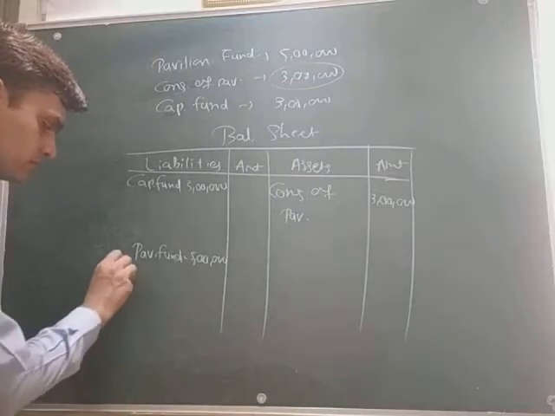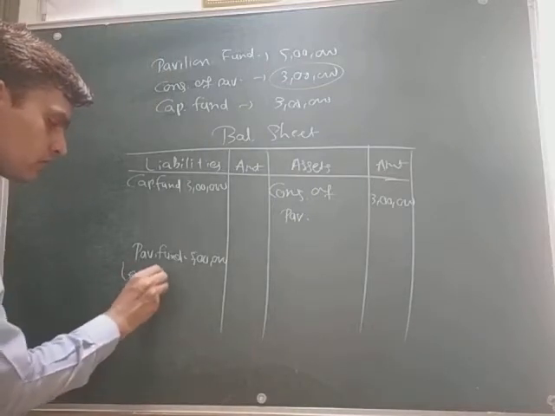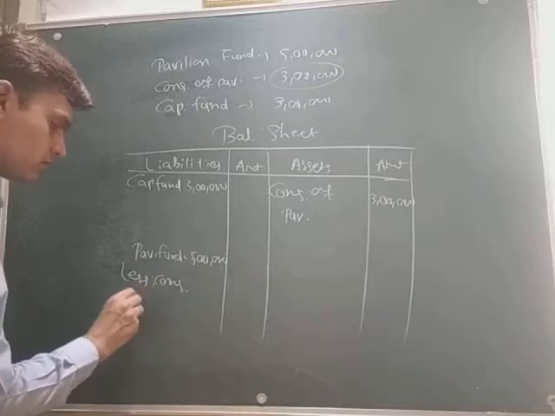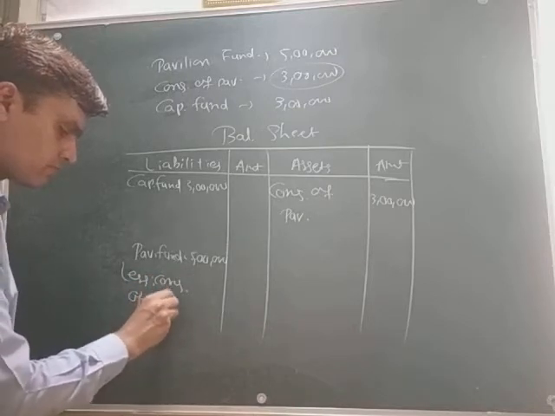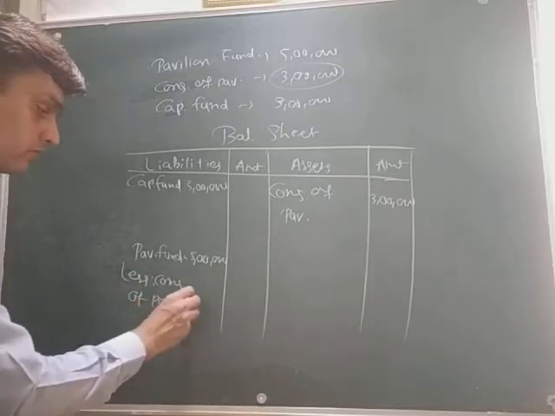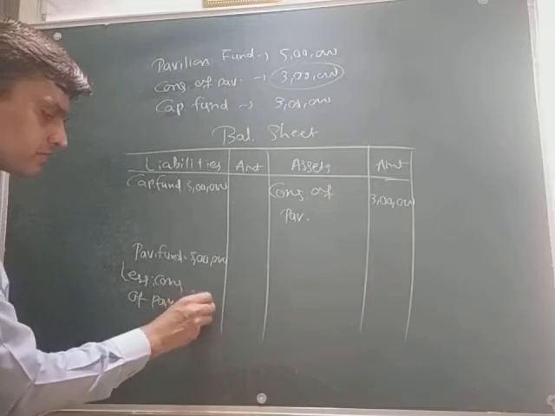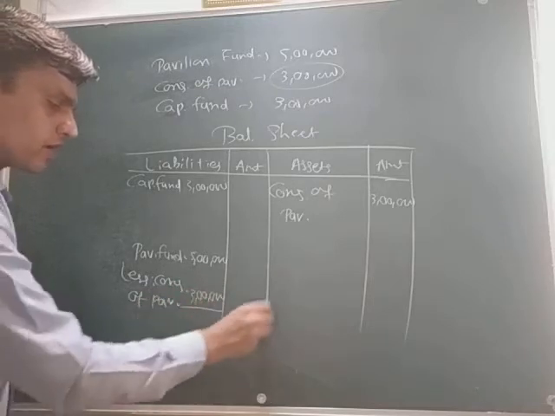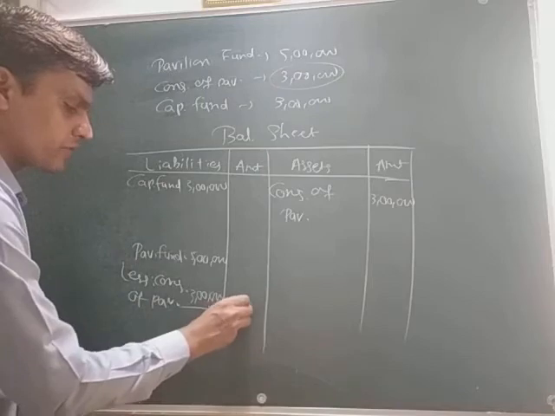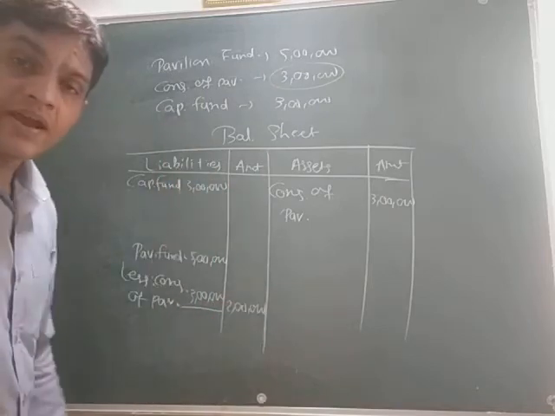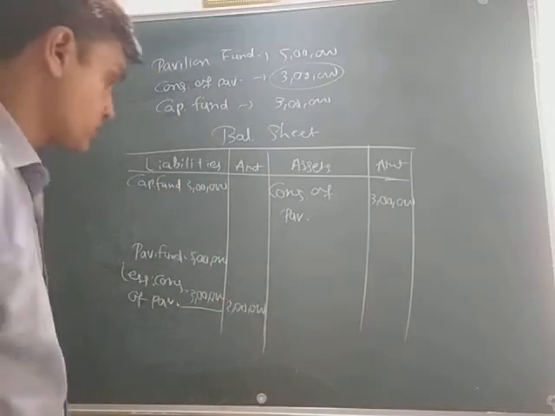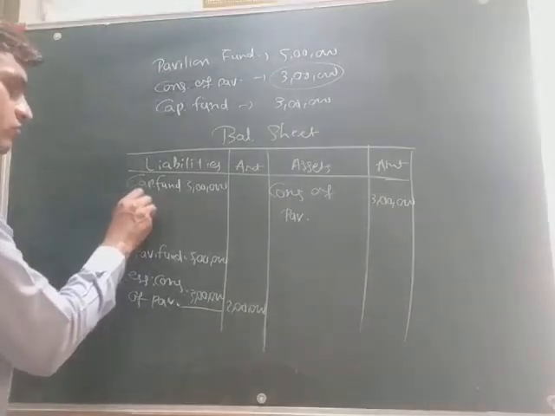Less construction of pavilion, that is 3 lakh rupees. So then now the fund amount would be 2 lakh rupees, and the third entry is, we have to add in this also,